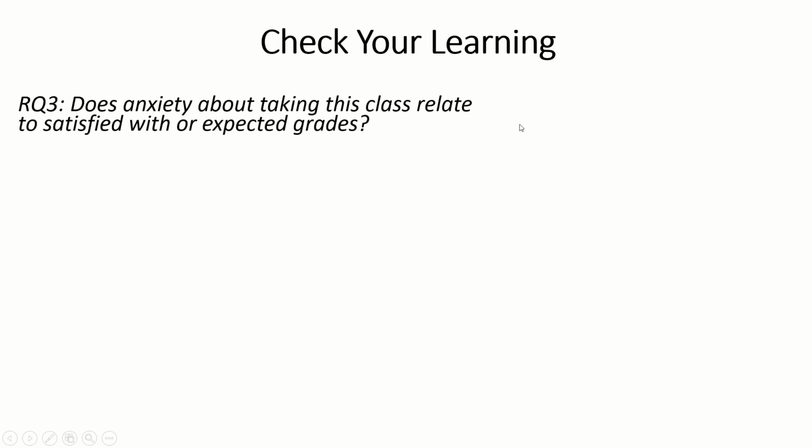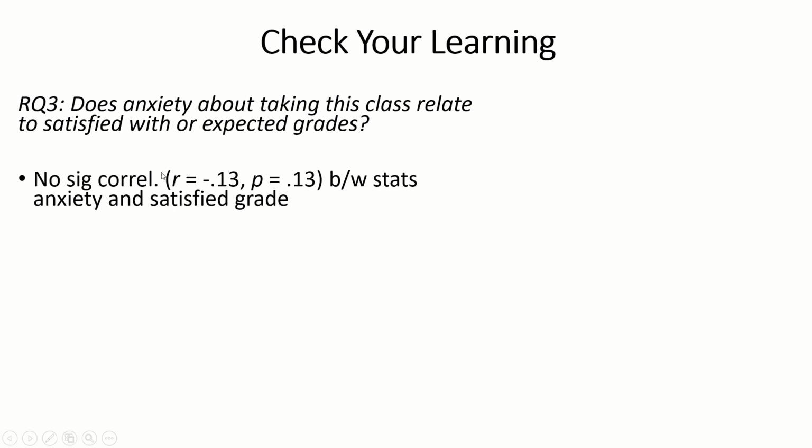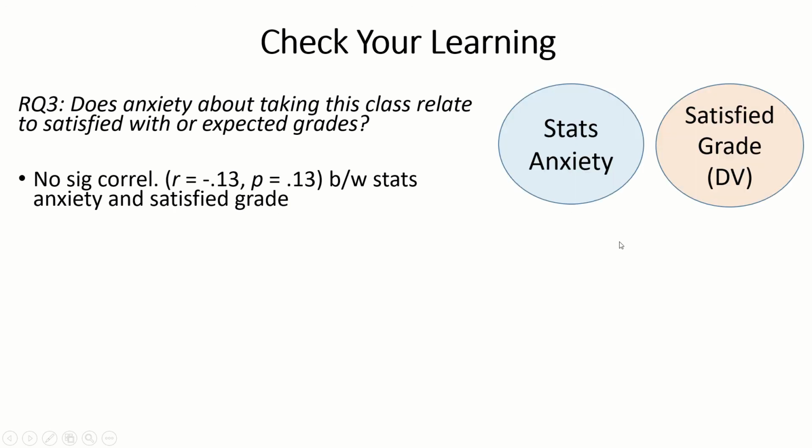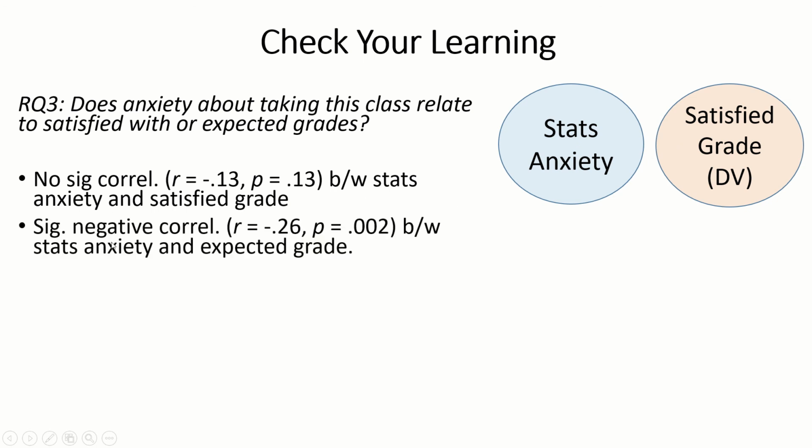So what would our Venn diagrams look like? Well, we have no significant correlation between stats anxiety and satisfied grade, so our Venn diagrams would not touch at all. We would have 2 bubbles here, stats anxiety and satisfied grade, and the circles would not touch at all. But we have a significant negative correlation between stats anxiety and expected grade, so these Venn circles will overlap. But we first need to calculate the percentage overlap.